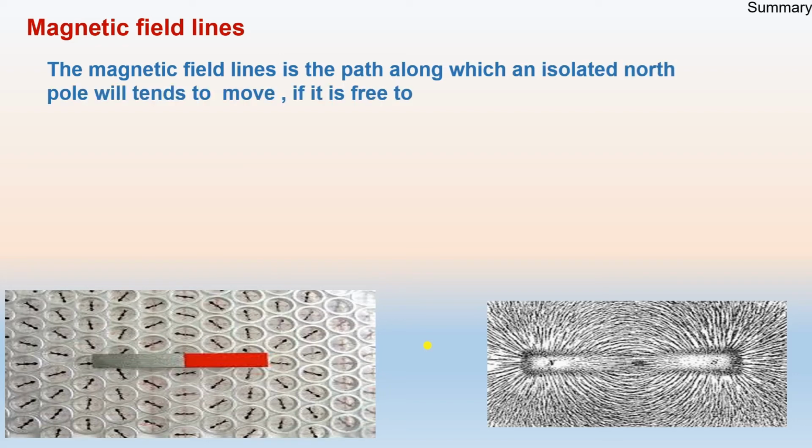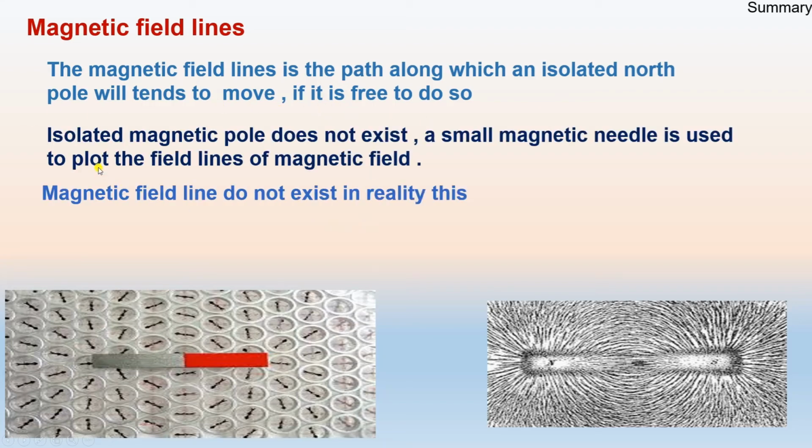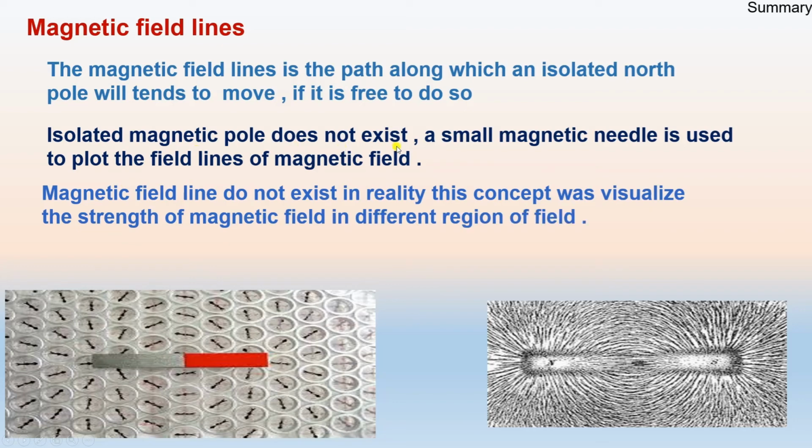Then we summarize this whole module. We have discussed magnetic field lines. A magnetic field line is the path along which an isolated north pole tends to move, if it is free to do so. An isolated magnetic pole does not exist. To plot the magnetic field lines, we use a compass needle. Magnetic field lines do not exist in reality.